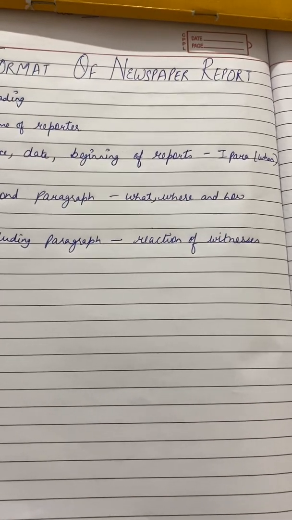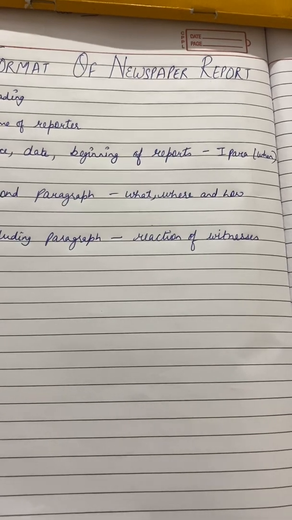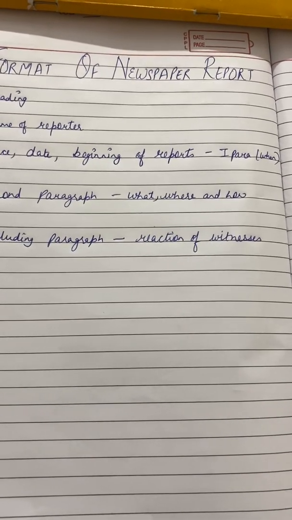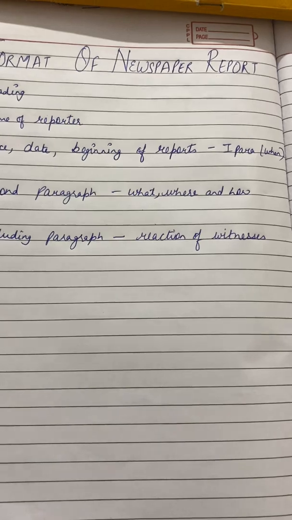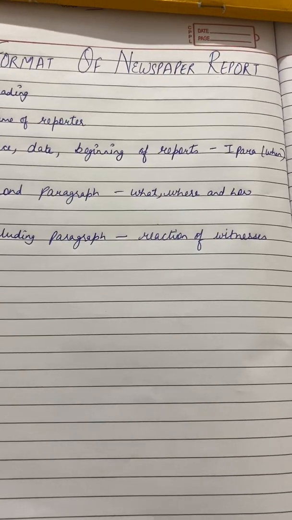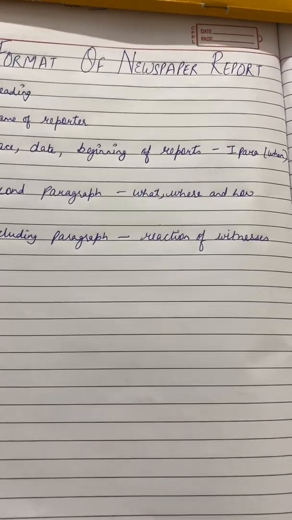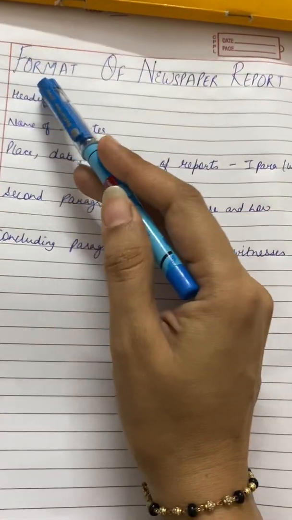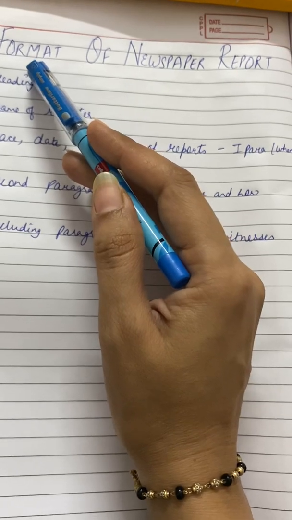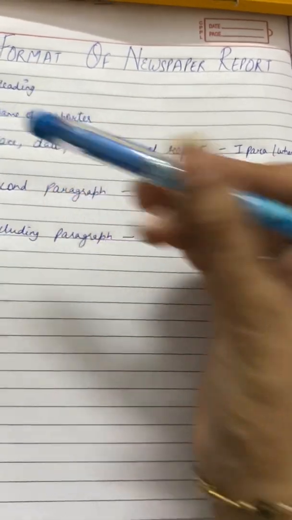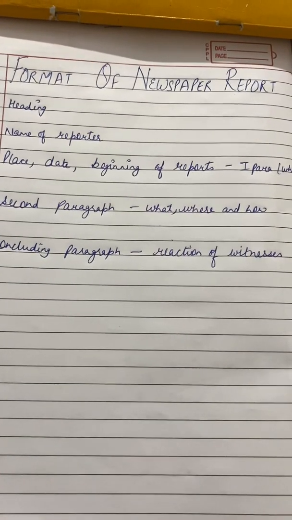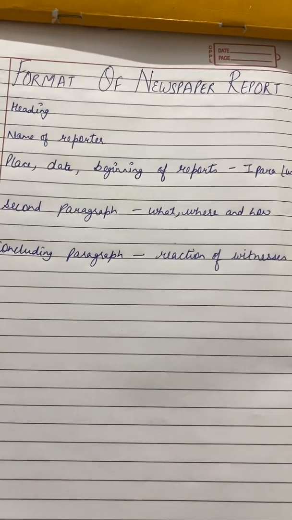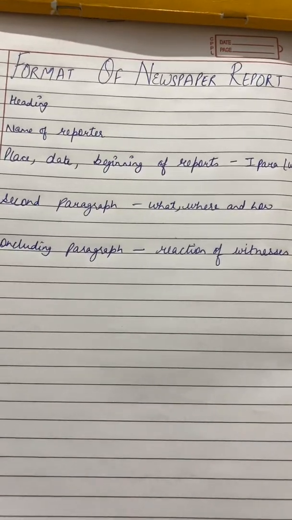As the report is fully covered in it, how it happened, when it happened, what happened, where it happened, and how. The answers to all these questions are always given in newspaper reports. So while writing the newspaper report, first of all, we have to give the heading. Heading means that the newspaper report's headline should catch the reader's attention. It should be that attractive.